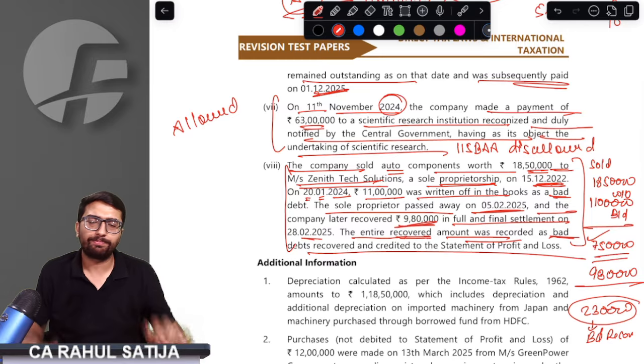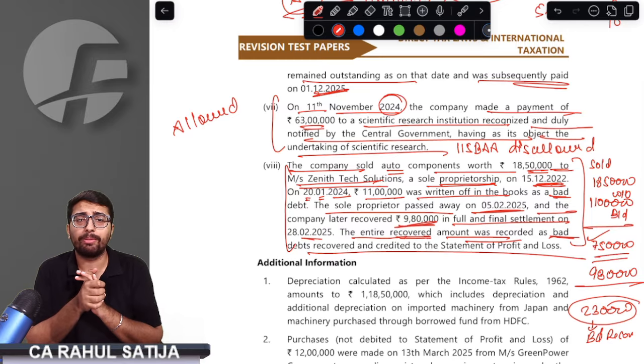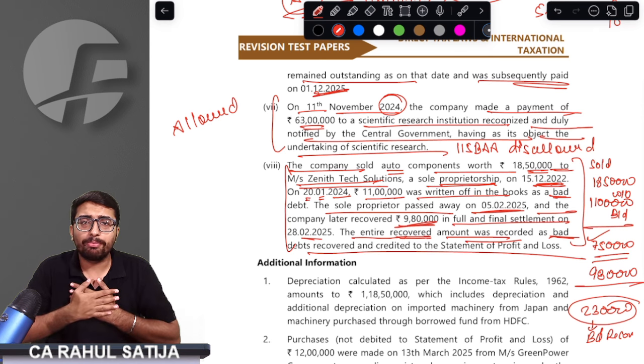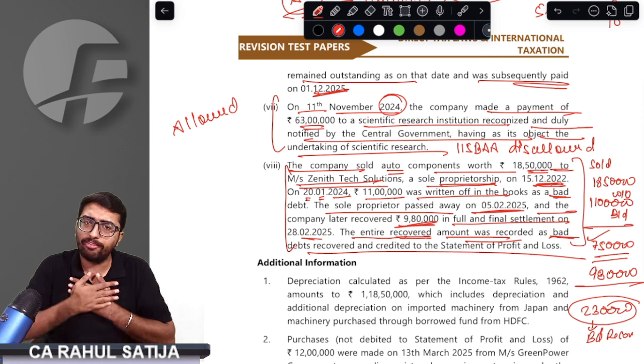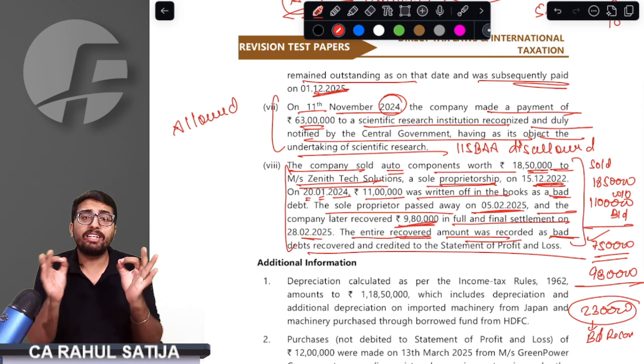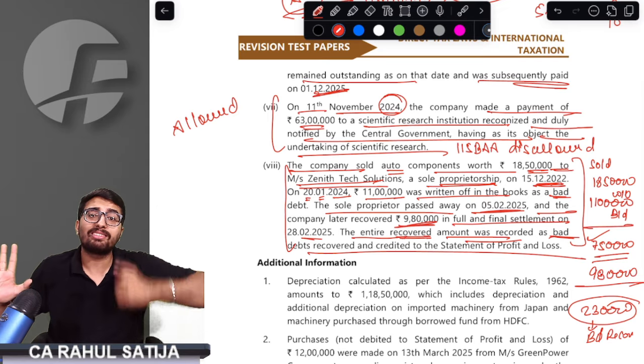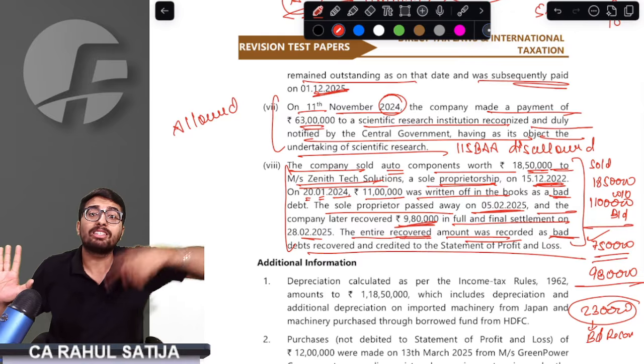Blunder, again blunder. What did it do? Try analyzing it with me. We were supposed to receive 7 lakh 50,000. But how much did we receive? We received 9 lakh 80,000, 930. That means we received excess by 230.